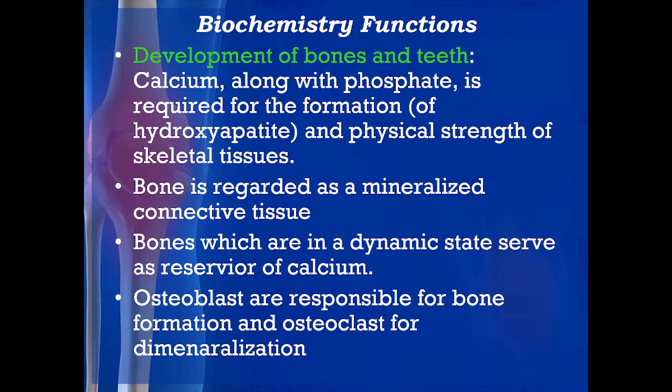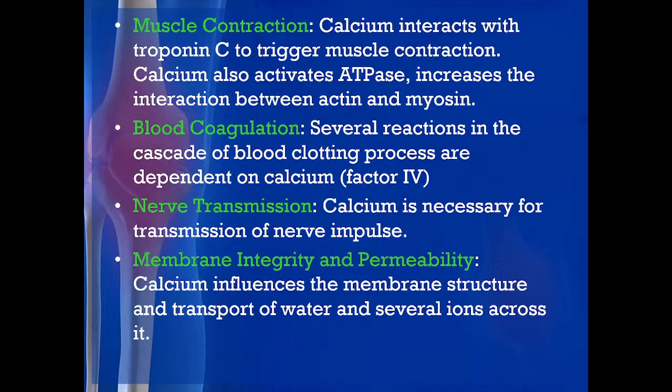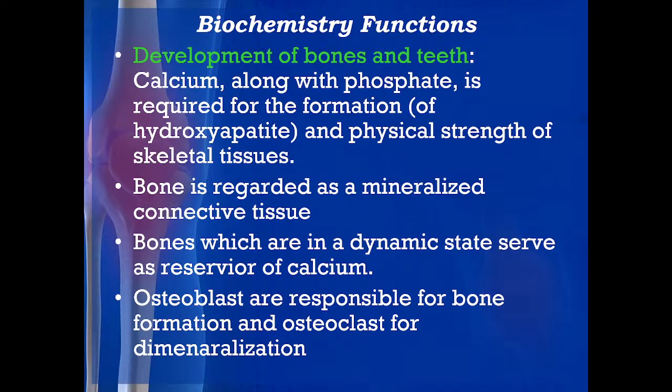Now, there are three types of cells present in the bone. One is called osteoblast, one is called osteoclast, and the third is called osteocytes. Osteoblasts are responsible for bone formation, and osteoclasts are for bone removal or demineralization. And what are osteocytes? The mature osteoblasts, when they get entrapped in the connective tissue, are called osteocytes. So, osteoblast, osteoclast, and third is the osteocytes. That was the first function.